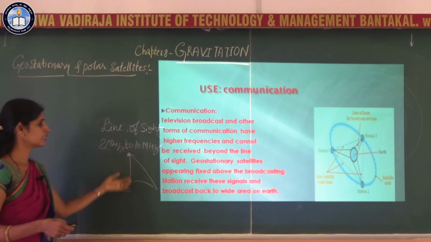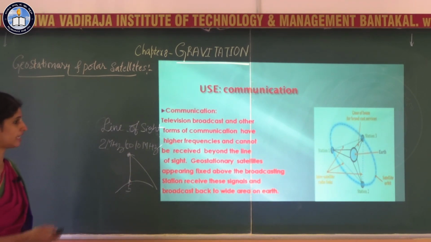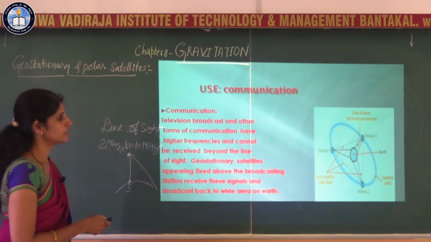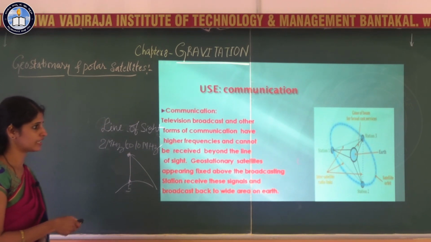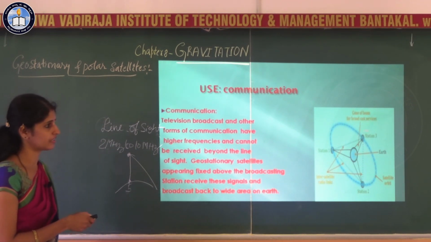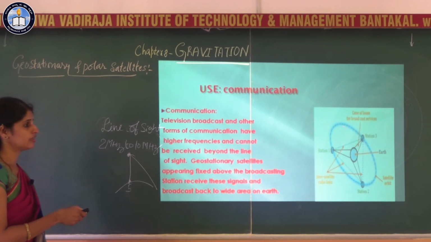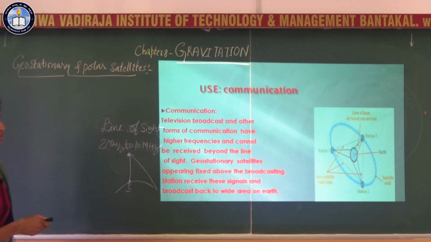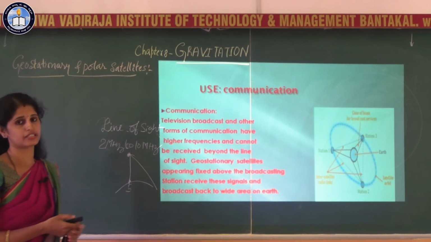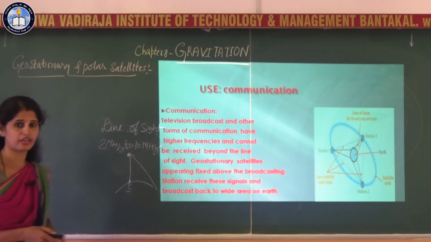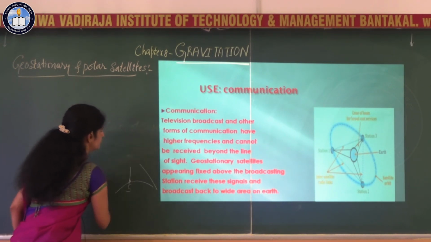Like that, the signals can be sent over the entire globe. You can see that here with this figure. Three satellites can be used to cover the entire globe. Actually, one satellite can cover one third of the earth. So, three satellites together can cover the entire globe for information transmission. INSAT and GSAT are the communication satellites sent by India, and the first satellite sent by India is Aryabhatta.